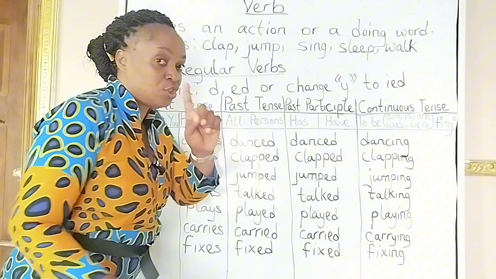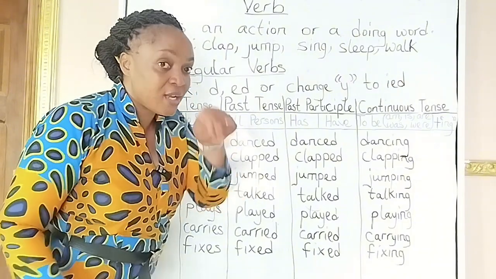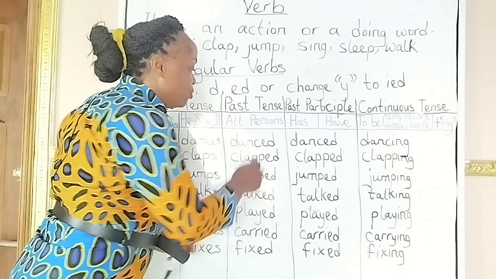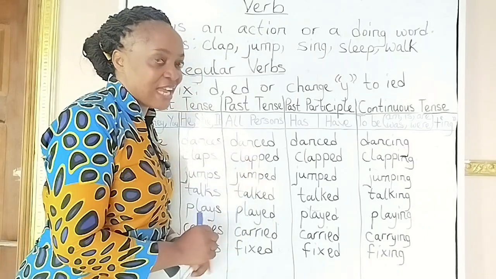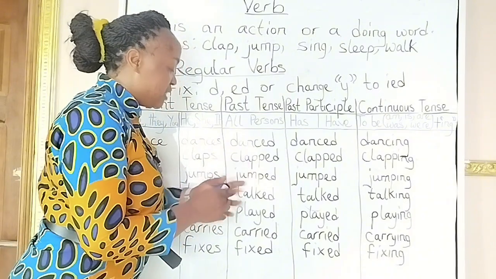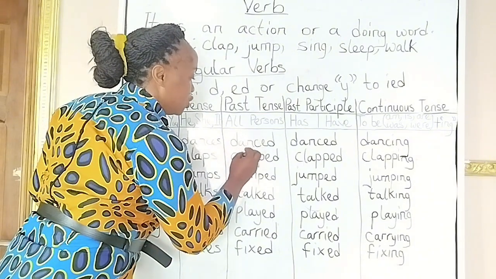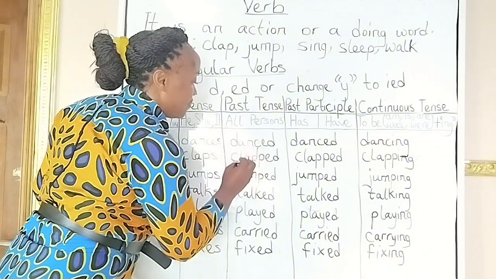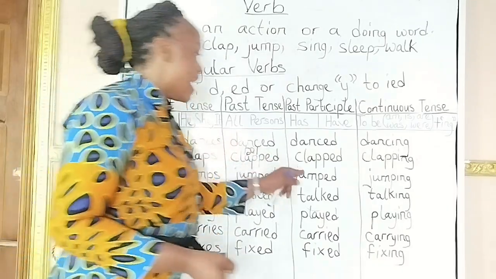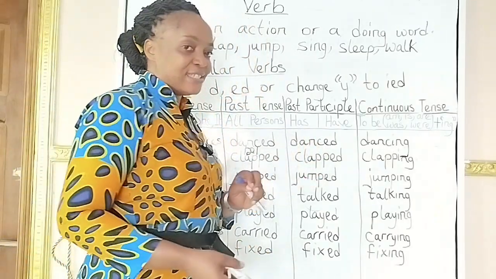If you have one short vowel before one consonant, the rule states that before you add the ed, you double the last consonant. You can see I doubled mine because I have this short vowel. That is what you have here, clap. So we have clapped as the past tense, and we have clapped as the past participle.